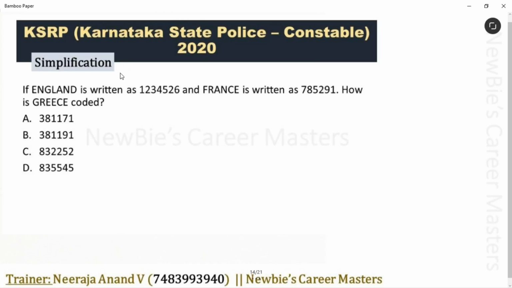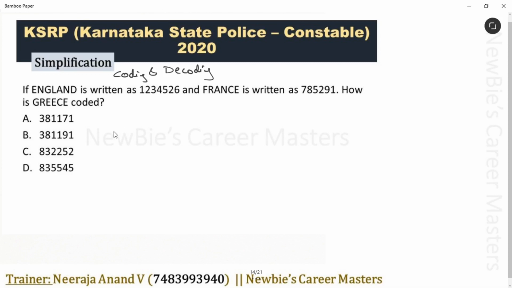Newbies, this next question is from coding and decoding. See, if England is written as 1, 2, 3, 4, 5, 2, 6 and France is written as 7, 8, 5, 2, 9, 1, how is Greece coded? First, using these two coded words, you have to decode it. After decoding, use the same logic to code this word, Greece.